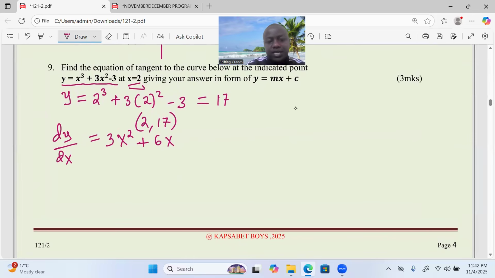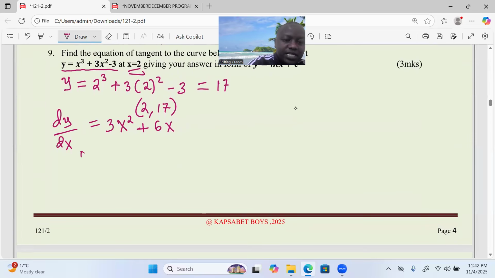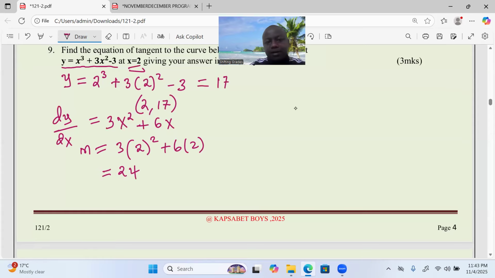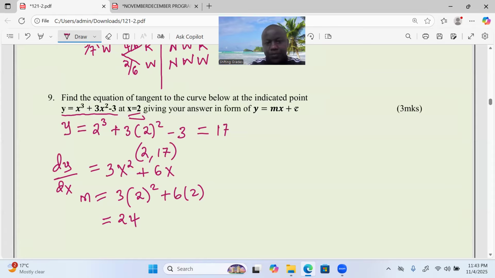So if this is the gradient function, can we find the gradient itself? The gradient is given by 3 into 2 squared plus 6 into 2 when x is 2, and the gradient is exactly 24. So the gradient of the curve at x equals 2 is 24.